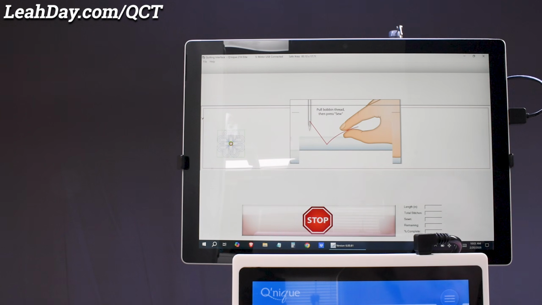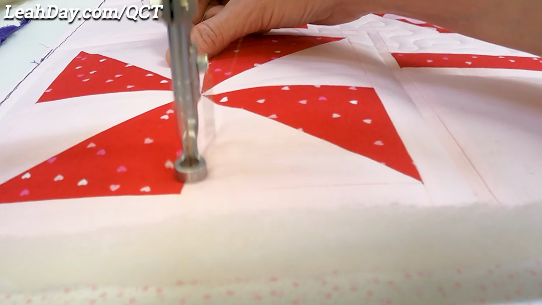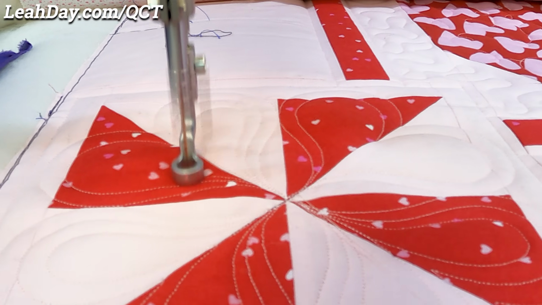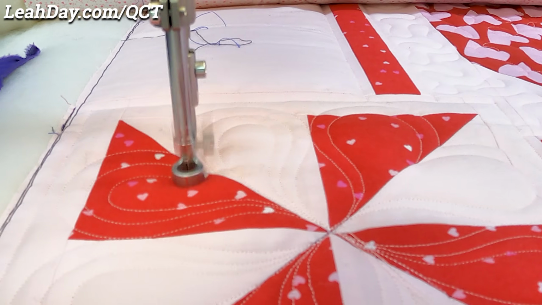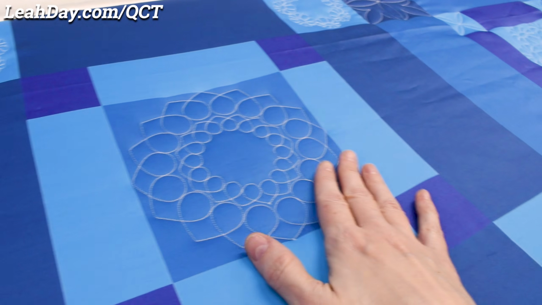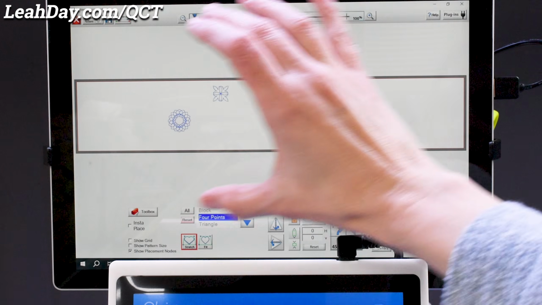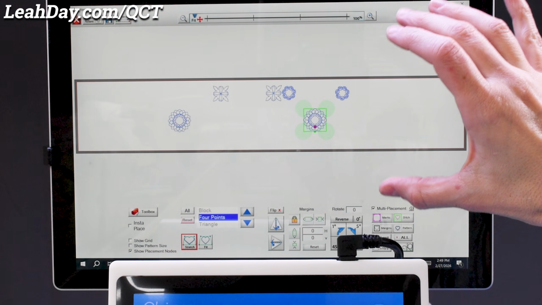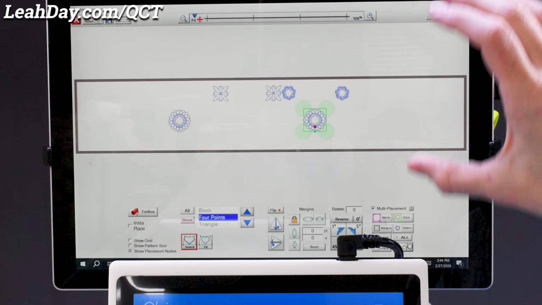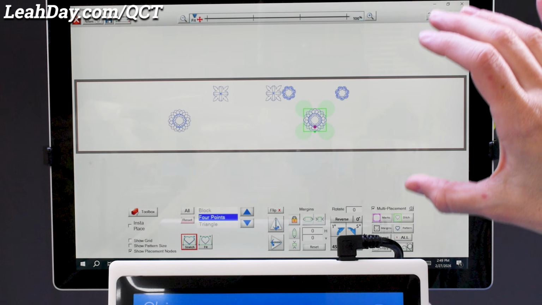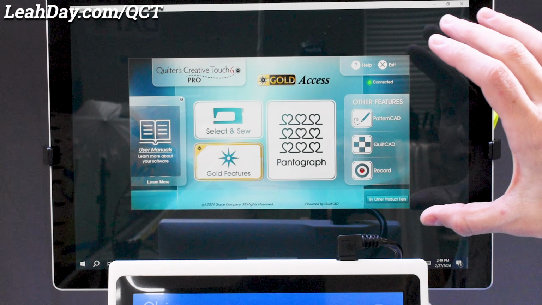Placing and quilting blocks like this is a great way to add custom quilting to your quilts and create a beautiful quilting design. But what if you have lots and lots and lots of blocks to place? Placing and stitching each one at a time could get pretty time-consuming. So now let's take what we just learned in QCT 6 Plus, placing one block at a time, and let's use multi-pattern placement. This is a QCT 6 Gold Card feature.